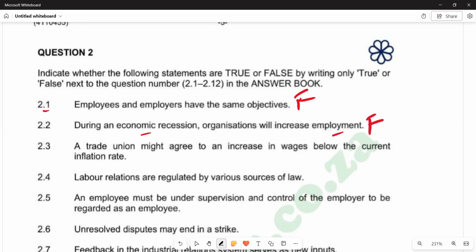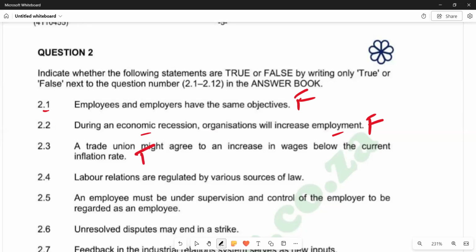We also have 2.3, a trade union might agree to an increase in wages below the current inflation rate, which is true, depending on their negotiations. It can be possible that they agree below the current inflation rate. So 2.3 is true. 2.4, labor relations are regulated by various sources of law.